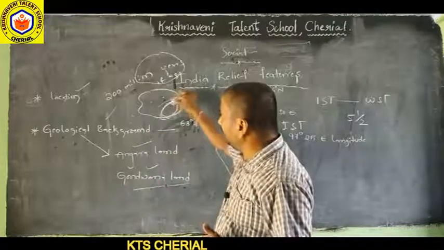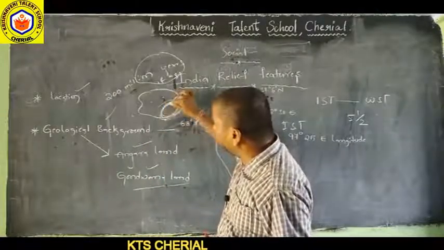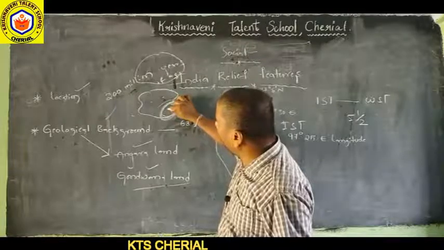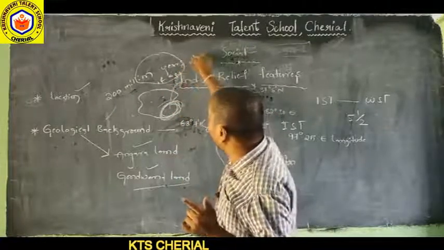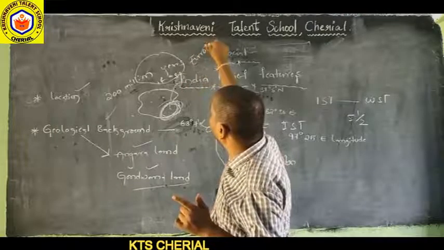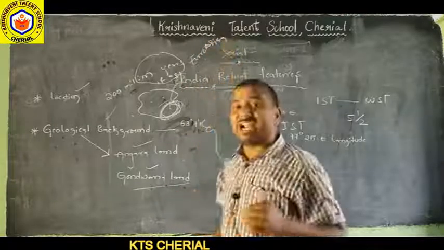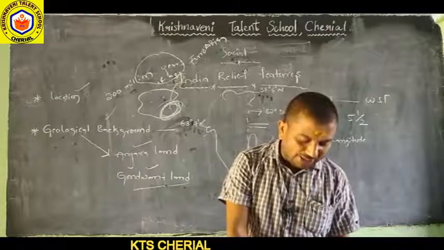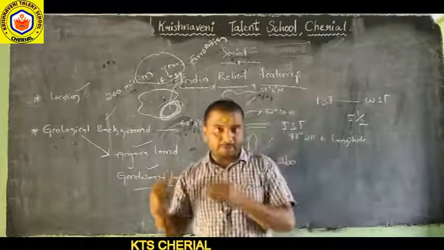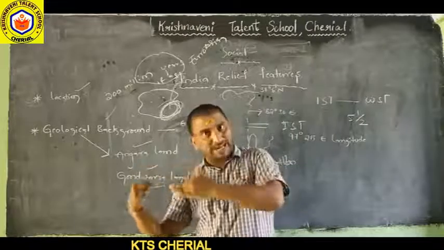Like that, the Indian landmass moved from the southern hemisphere towards the northern hemisphere and collided with the Eurasian landmass.